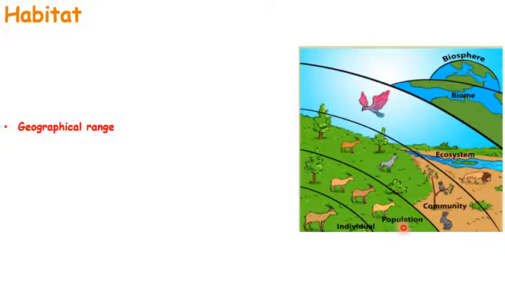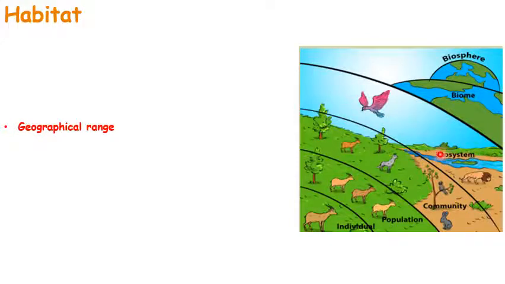And then we learned what a population is: a particular kind of animal or plant, and its total number at a given time in a specific area. Community means a group of animals, a group of plants, a group of organisms that live in a particular habitat, we can say. So this entire area we can call a habitat.